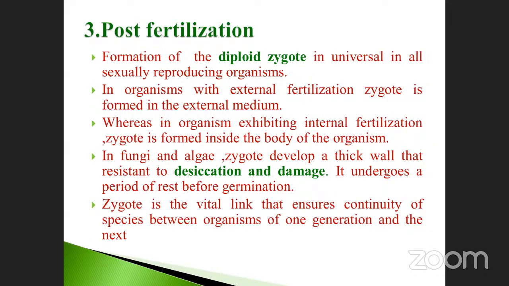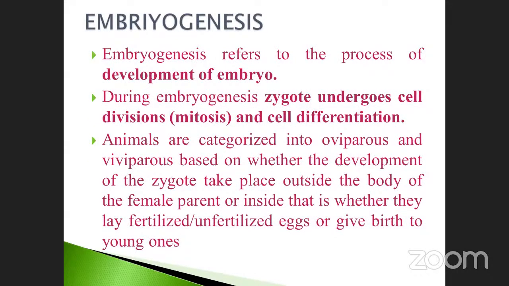Then the zygote is a vital link that ensures continuity of the species between an organism of one generation and the next. The zygote is very, very important. Without the zygote, there are no next generations. These are the very important things we studied under this heading. Then we'll see the remaining. Any doubt?